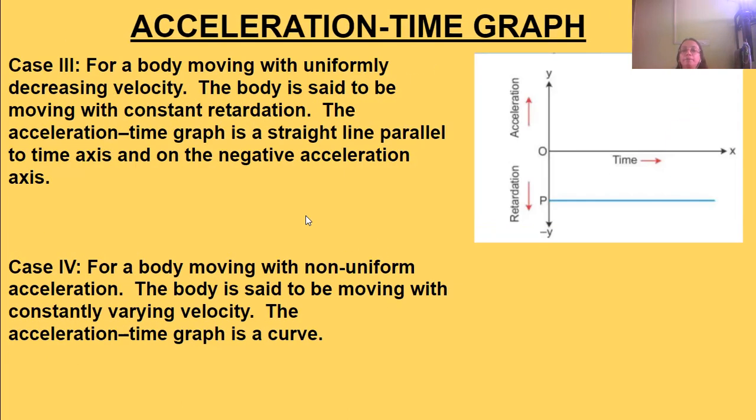Then the fourth case, for a body with non-uniform acceleration. Here, acceleration is non-uniform. That is, the change in acceleration is non-uniform. A body is said to be moving with constantly varying velocity. The velocity is constantly changing. At that time the acceleration time graph will be a curve.